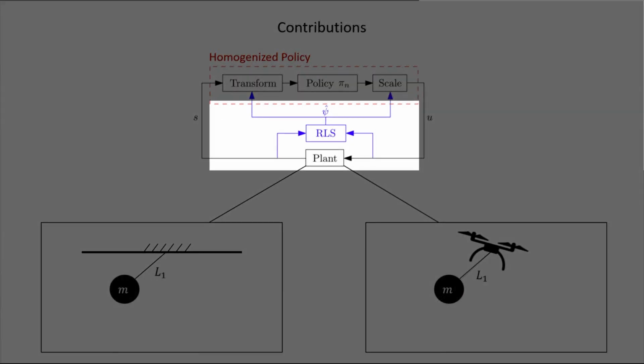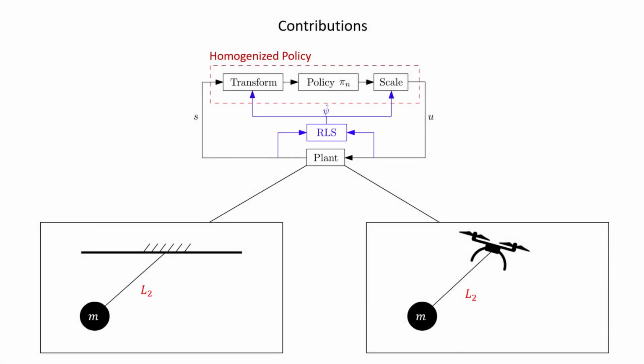In the case of online variation of the parameters, recursive least squares can be used. On the other hand, if the variation happens offline, the parameters can be used directly in the transformations as what has been done in the following experiments.